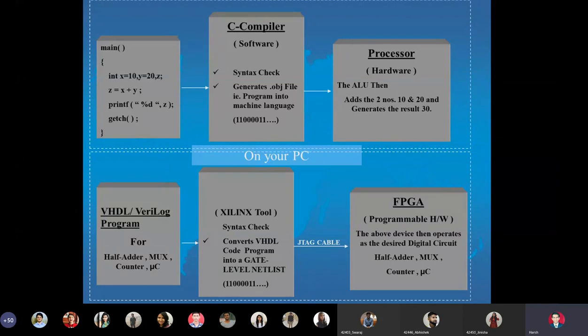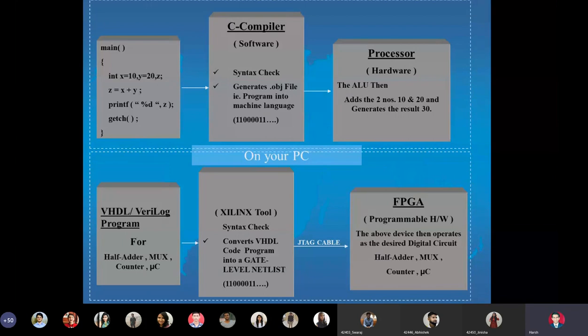A similar kind of journey all of us have to go through in Part A assignments. The only difference is, instead of an assembly language program, we are going to have a VHDL program. Instead of an assembler or a C compiler, we are going to have a synthesis tool, that is Xilinx ISE. Just like a compiler compiles the program, or an assembler assembles the program and converts it into hex code, Xilinx ISE is going to synthesize our VHDL program, and then generate what is called a programming file.